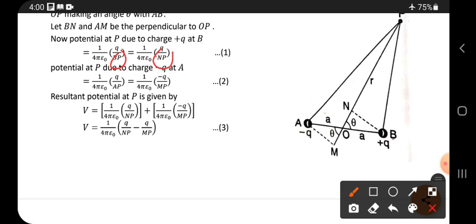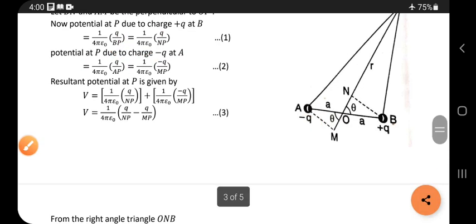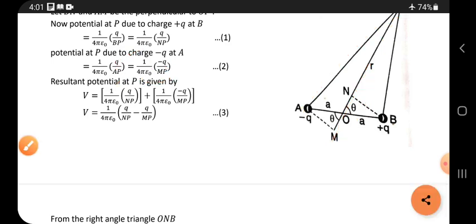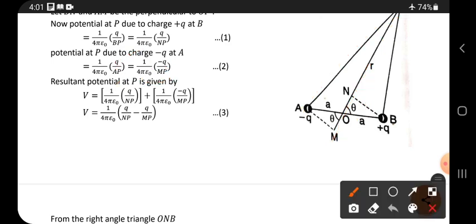Next, the potential at P due to the minus charge at A. With this charge, how much potential is present at this point? For this also it is the same, 1 by 4 pi epsilon naught, charge by distance. But we know this distance is equal to this distance. AP is equal to MP, we know. So in the place of AP, MP is written, but the charge is minus here. You should not forget that. Here it is plus charge, here it is minus charge. We must remember that.